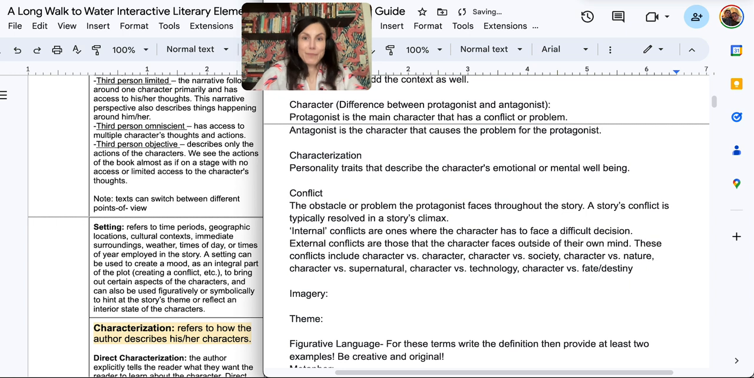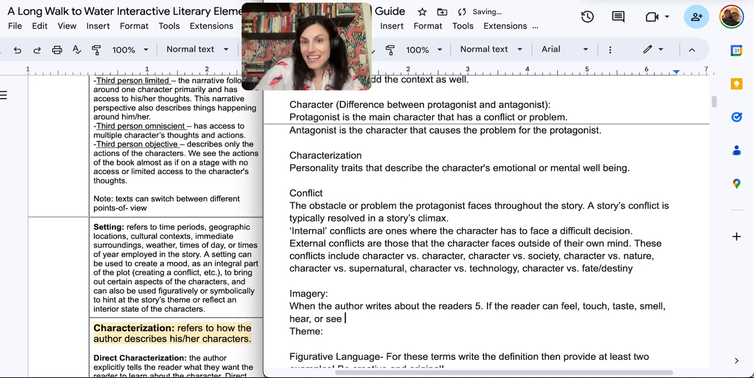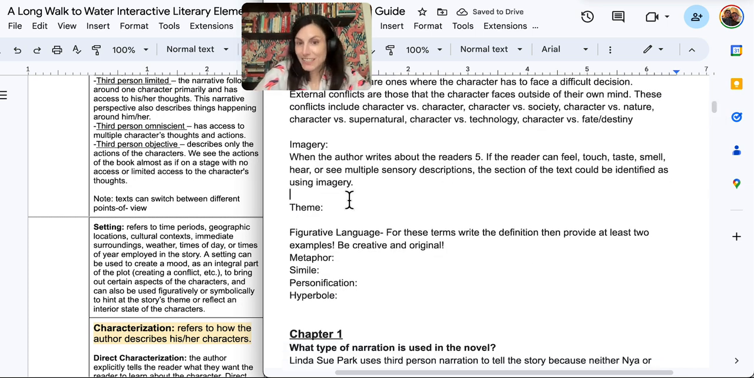Imagery, that's going to be when the author writes about the reader's 5 senses. So if the reader can feel, touch, taste, smell, hear, or see multiple sensory descriptions, the section of the text could be identified as using imagery. So imagery is just something an author uses to make the reader's experience feel more realistic.